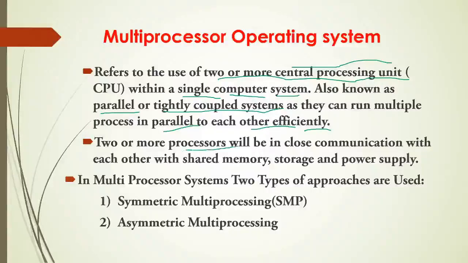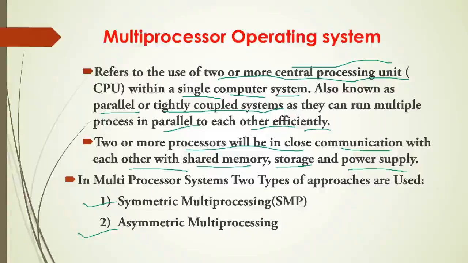2 or more processors will be in close communication with each other with shared memory, storage and power supply. In this system, as there are more than 2 CPUs, memory will be shared among the CPUs, storage will be shared, and even the power supply will be shared. Now in this multiprocessor system, there are 2 approaches: one is symmetric multiprocessing and one is asymmetric multiprocessing.